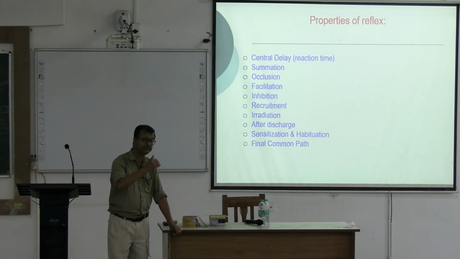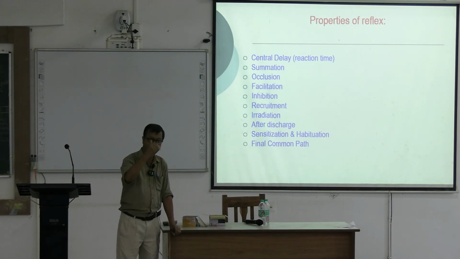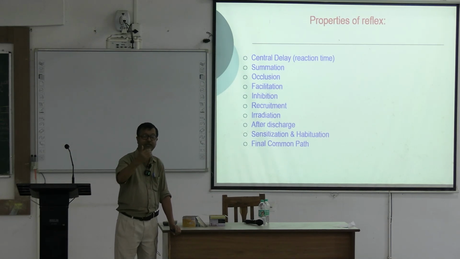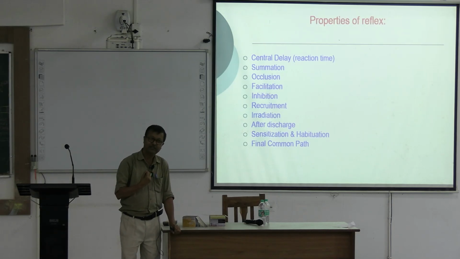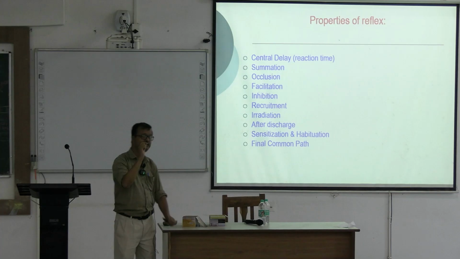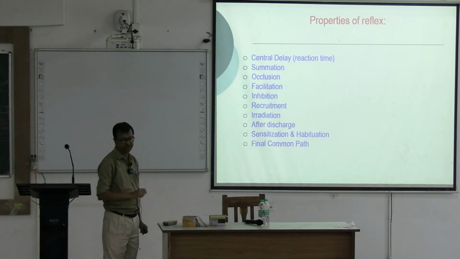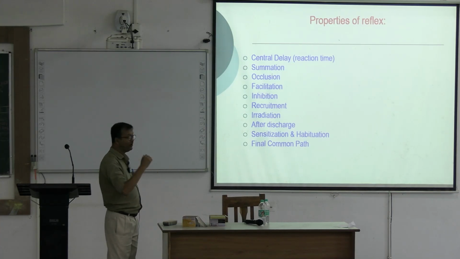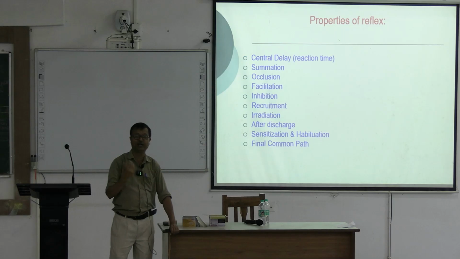Sensitization is the ultimate inspiration to learn something. Repeated stimulation, repeated input, when it is satisfactory, this will give sensitization. Opposite to sensitization is called habituation.